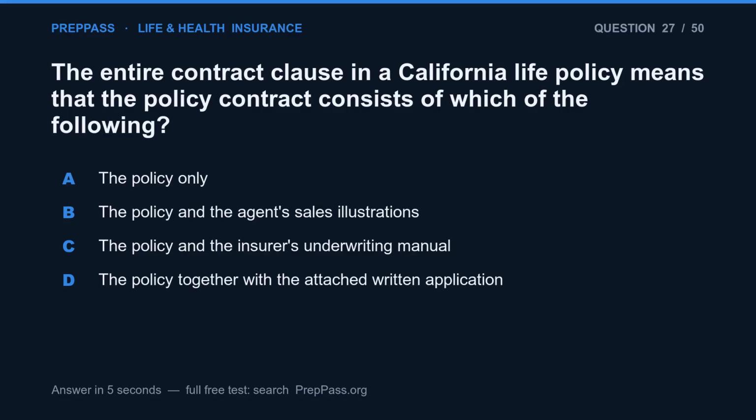Question 27. The entire contract clause in a California life policy means that the policy contract consists of which of the following? A. The policy only. B. The policy and the agent's sales illustrations. C. The policy and the insurer's underwriting manual. D. The policy together with the attached written application.